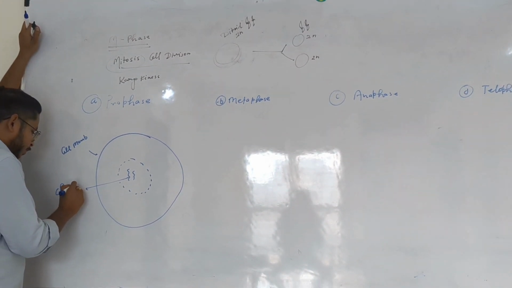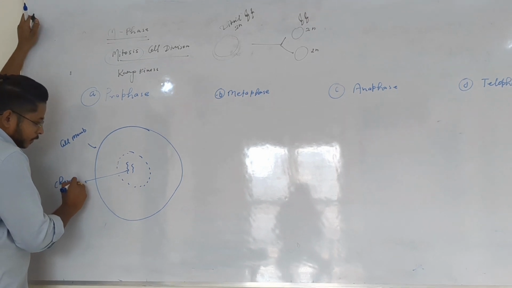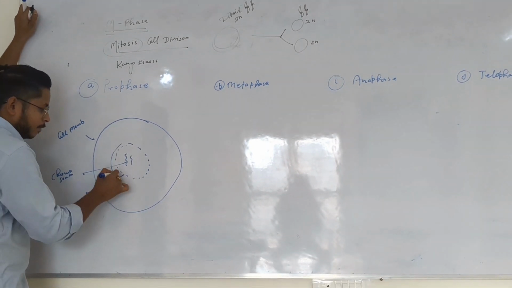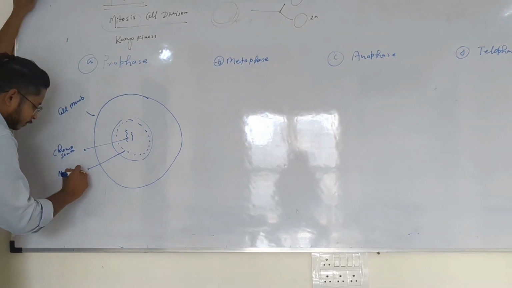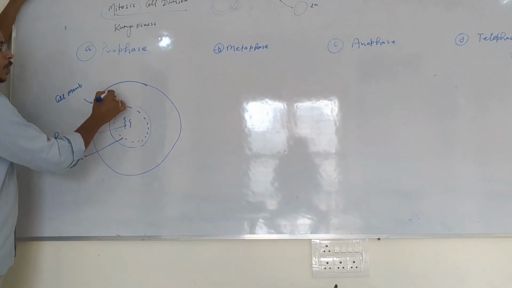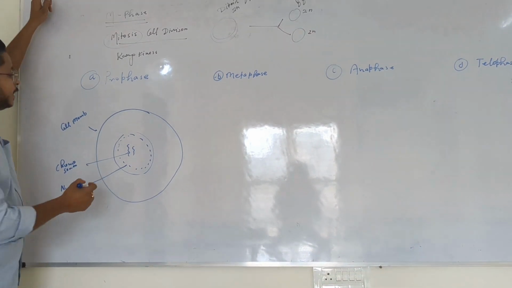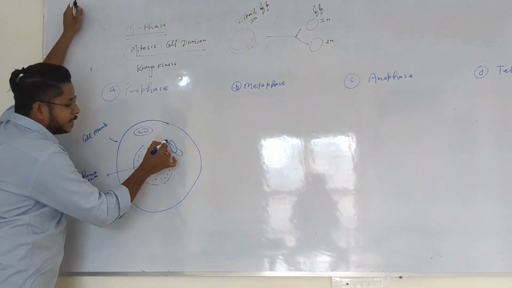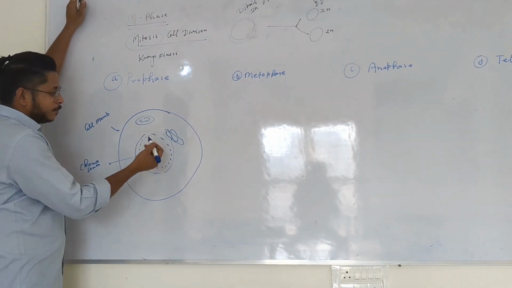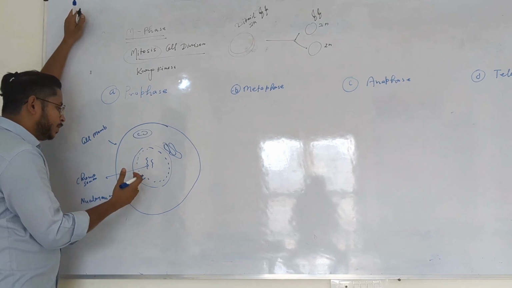This is chromosomes, and this double membranous structure is the nuclear membrane. Along with that, any cell in prophase always has cellular organelles present inside it.